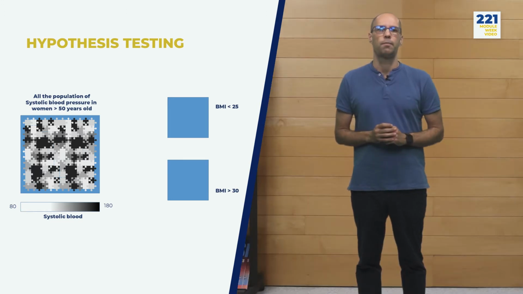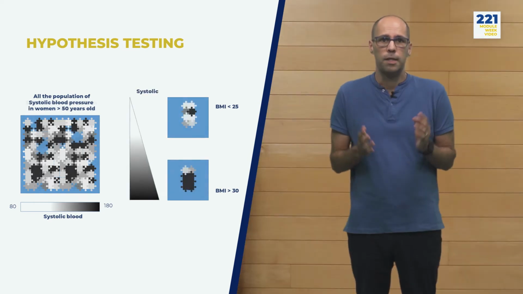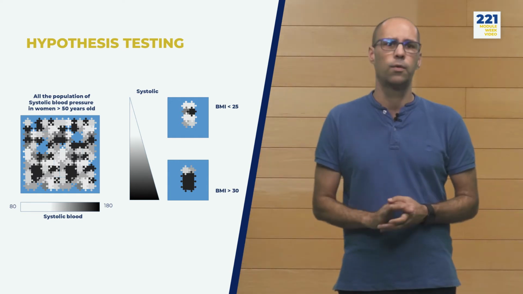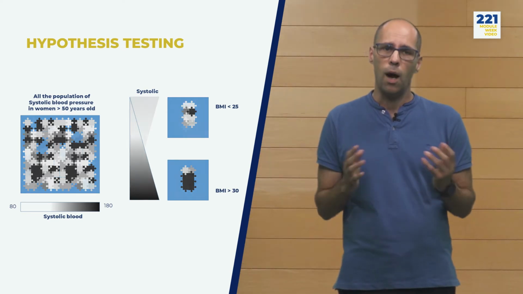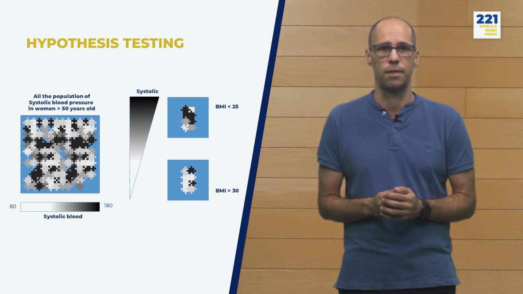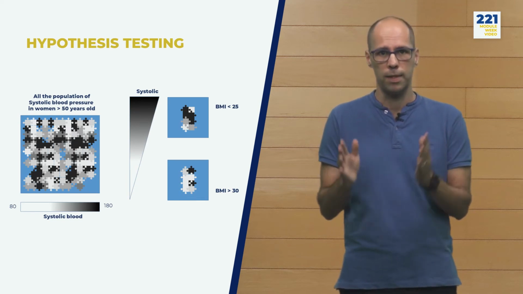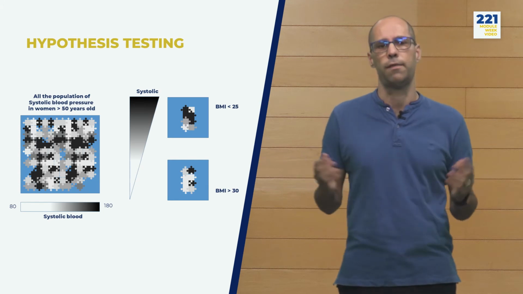So now imagine that we pick at random two datasets, one corresponding to women with BMI below 25 and another with women above 30. This pattern in fact corresponds to the ones that we observe in our real data. But let's do the random sampling again. Now we just got by chance the reverse pattern. In fact, because we know that we sampled at random from the same population, we shouldn't see any difference.